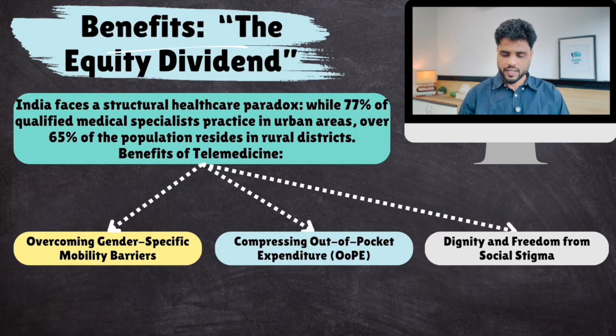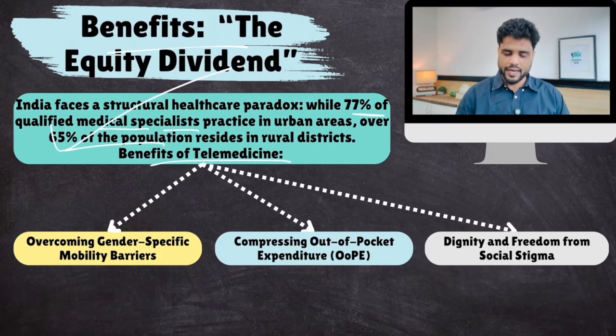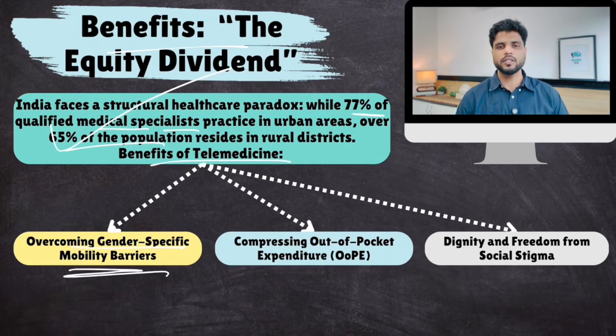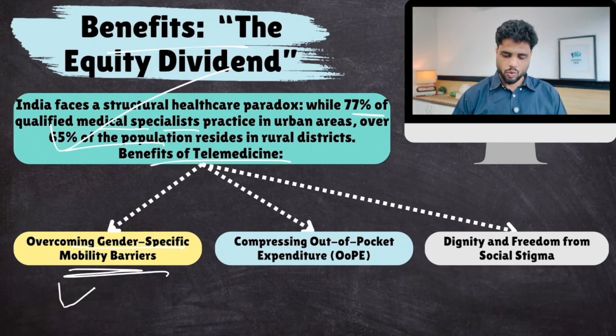Now, what are the benefits of this? Well, 77% of qualified medical specialists practice in urban areas, while over 65% of the population resides in rural areas. There is a gap, and that gap is bridged by telemedicine. How? Overcoming gender-specific mobility barriers. Already the hospital is in a far-off place. Plus, there is a patriarchal mindset in villages also. You don't allow your females to travel that far alone, and the male person is working somewhere. So, this problem has been solved now.